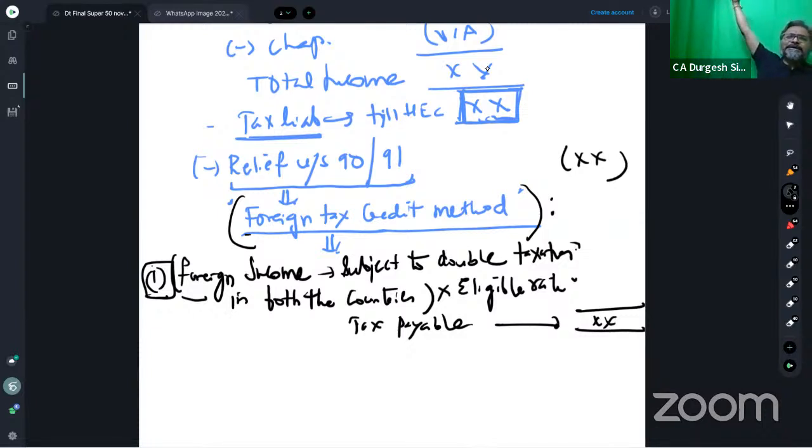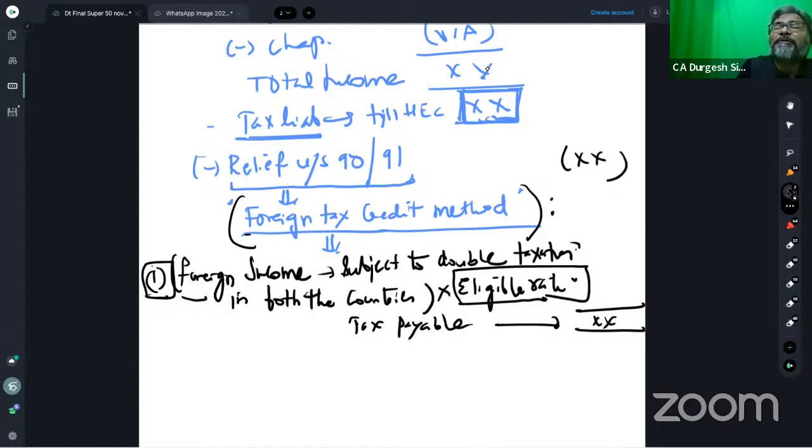Supposedly in that country, he has got interest income. He may have got some agricultural income in that country, and so on. So what we have seen is that we add up all the foreign income, and thereafter we give the credit. That is done, students, only when the rate of tax is the same, because every particular income has a common foreign rate, and that foreign rate is compared with the Indian rate. Whichever is lower becomes the eligible rate. Since all these incomes are subject to the common rate of tax, we never bothered to compute the credit separately.